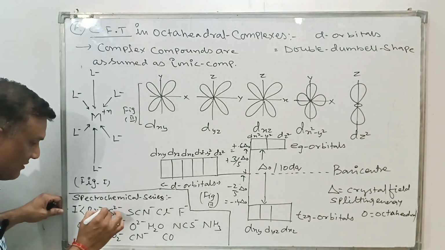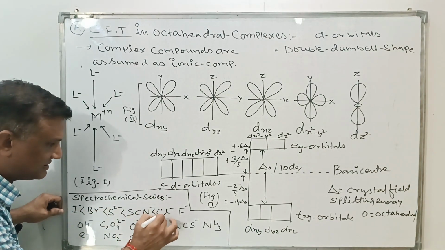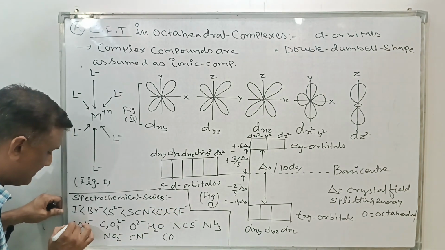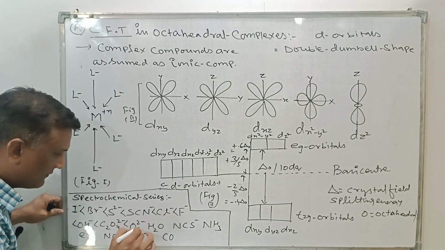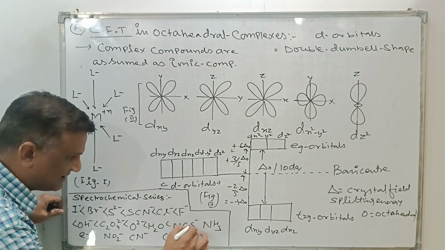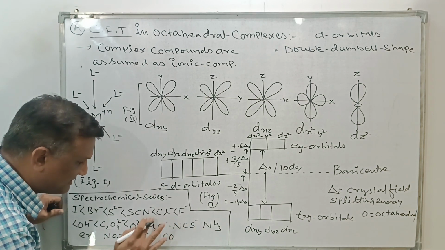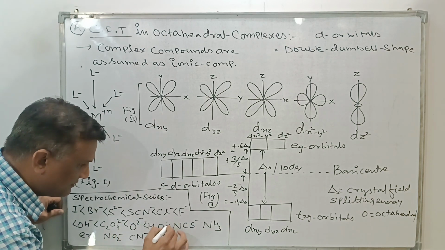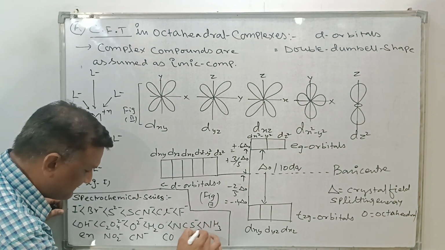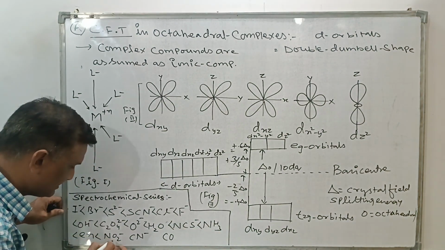This is the ascending order on the basis of the ability to donate the lone pair of electrons. The entire series is called the spectrochemical series.